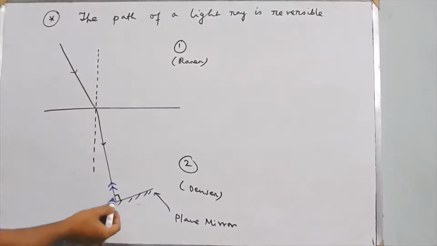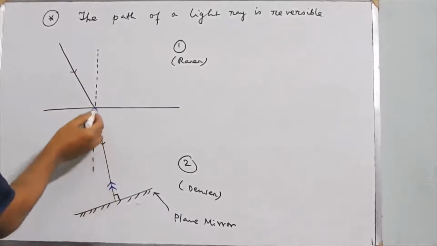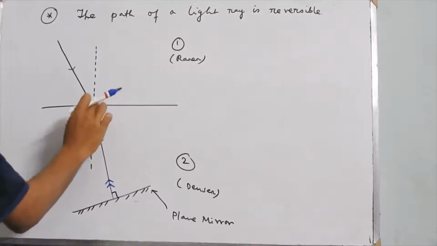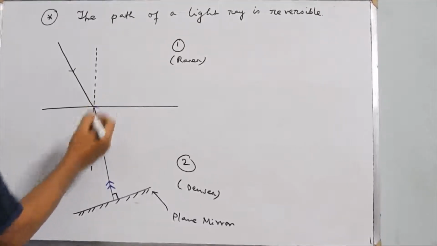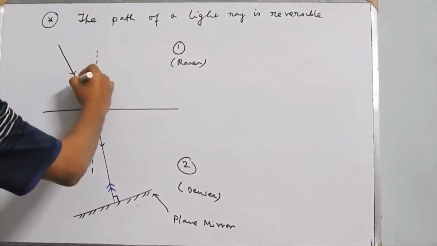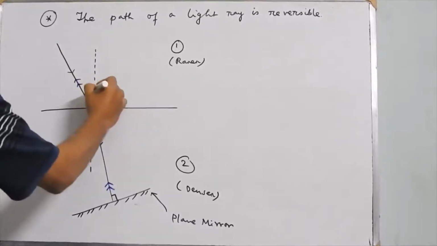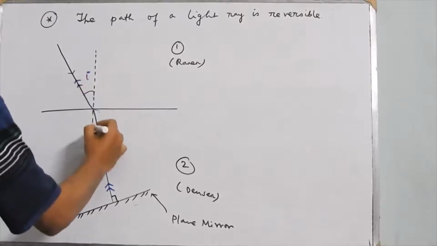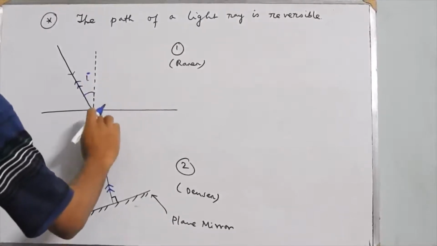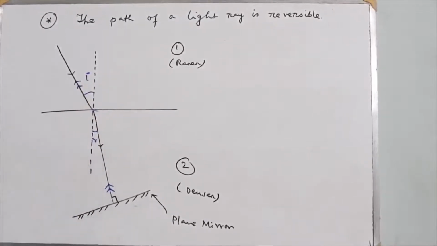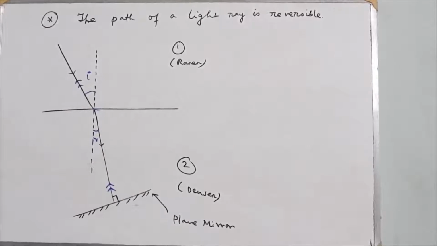So this reflected ray, as it comes to the boundary separating the two media, will obviously follow the same path. This is the angle of incidence, this is the angle of refraction. Now you can realize it by applying Snell's law.